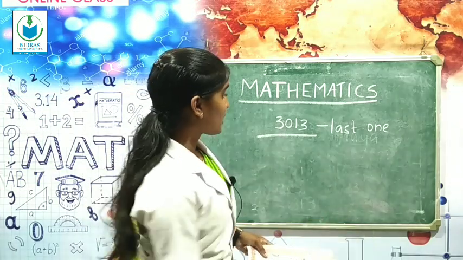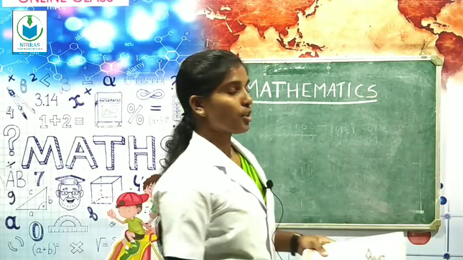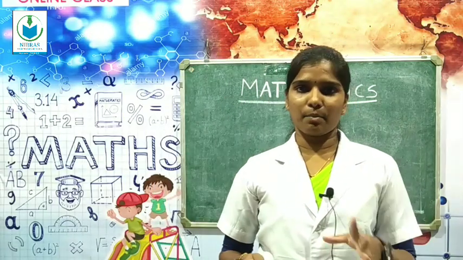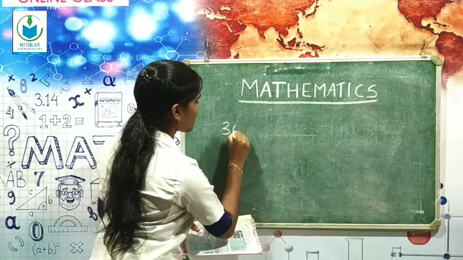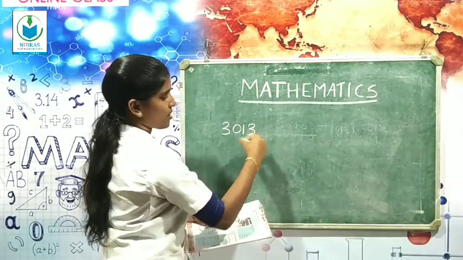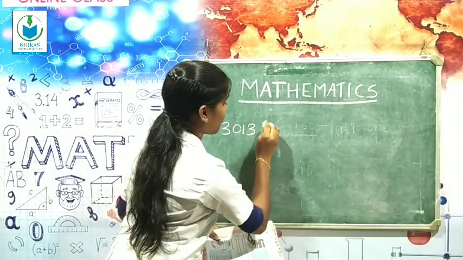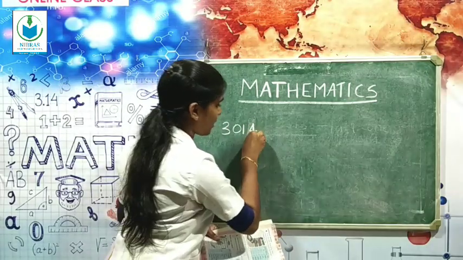So there are 2 methods to find out the last admission. The first method, you just write from 3014.